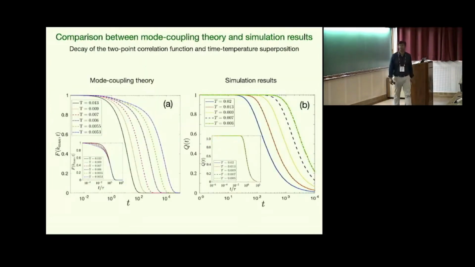And this is one of the first comparisons. Within mode coupling theory, we get the two-point correlation function, something like this. From the simulation, we get it like this. So one of the predictions of mode coupling theory is the time-temperature superposition principle. What it means is that if you scale time with relaxation time, you will see a data collapse to a master curve in the alpha relaxation regime. So this is also observed in the simulation, which is shown on the right.